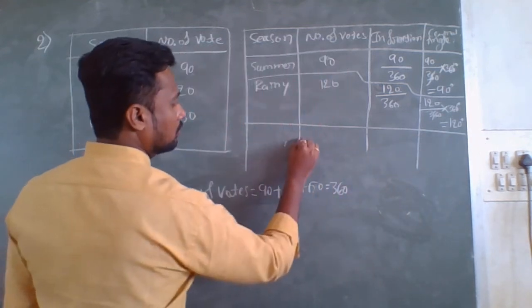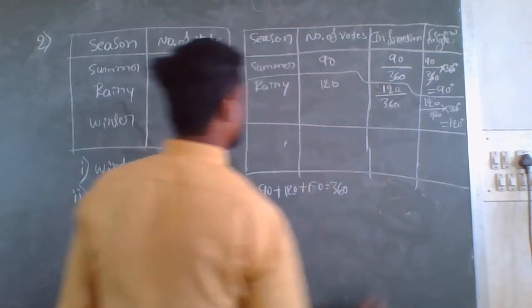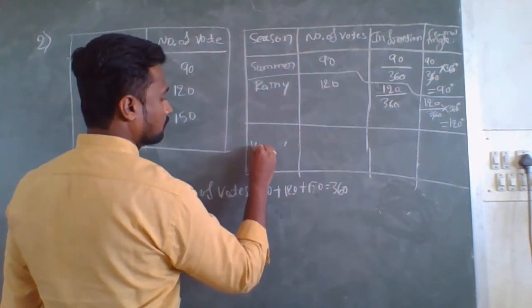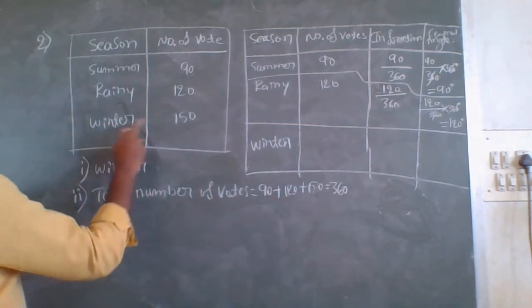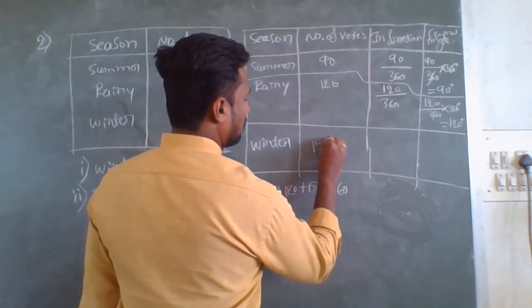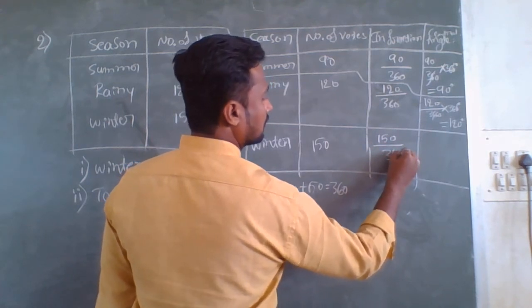Next, the last one. What is that? Winter. This is of 150 number of votes. So 150 divided by total number of votes 360.